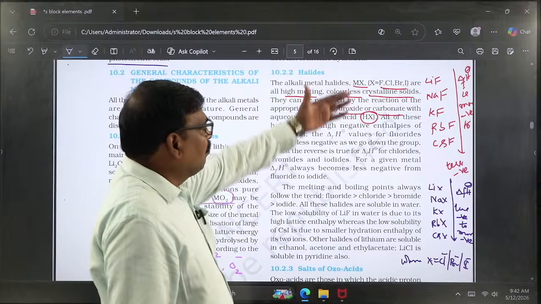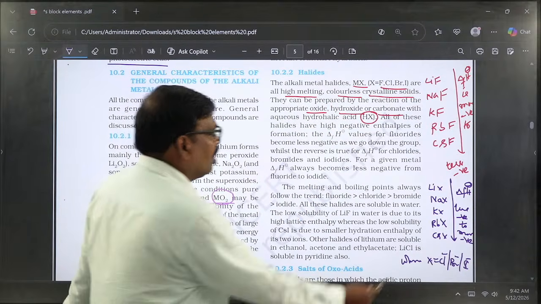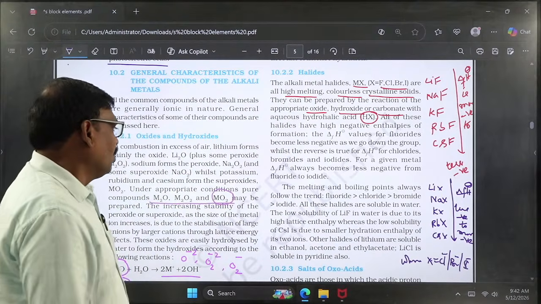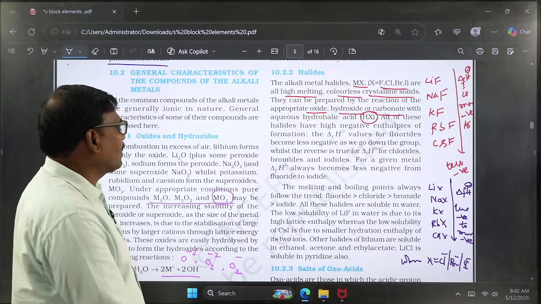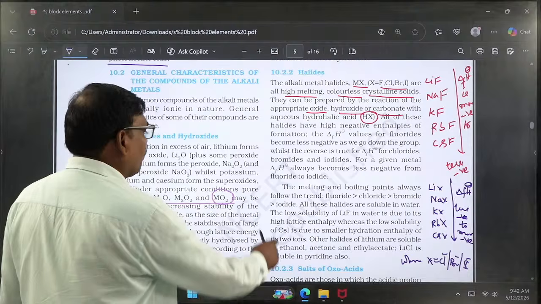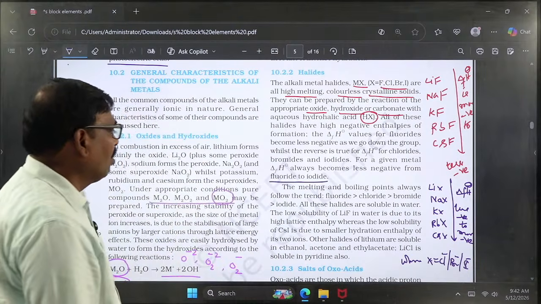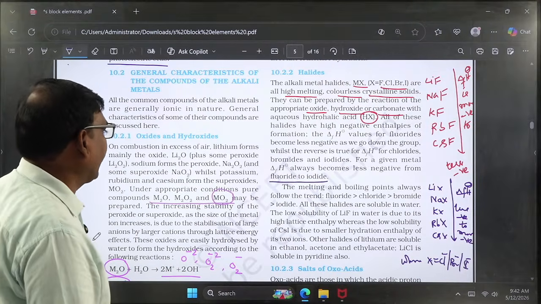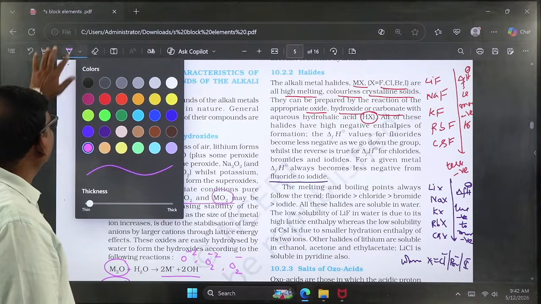That means from top to bottom, the formation values of these halides move from less negative to more negative. If we compare the same metal with different halogens, then fluoride has a more negative value compared with the rest. That's why, from fluoride to iodide, for a corresponding metal, the formation values become less negative. So this is the general trend.